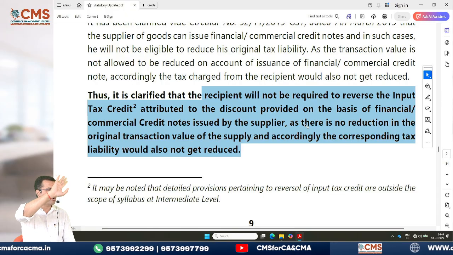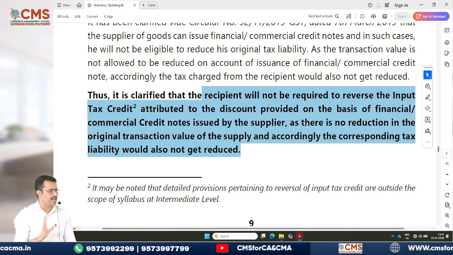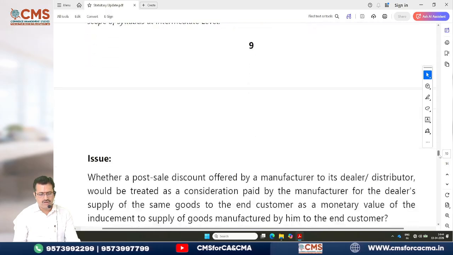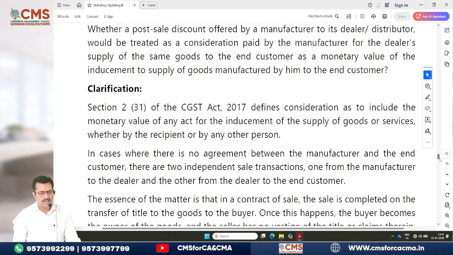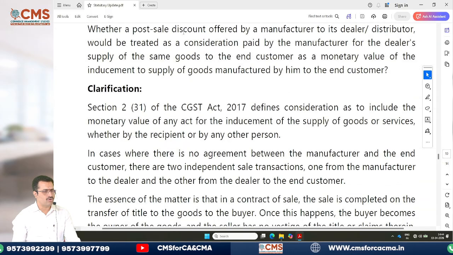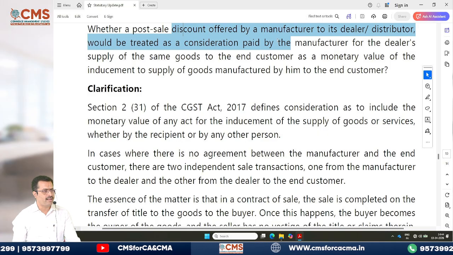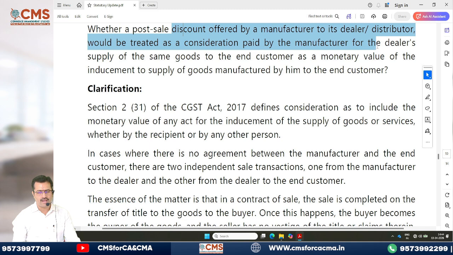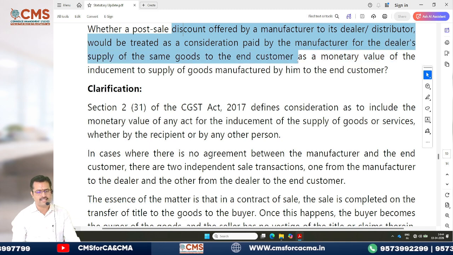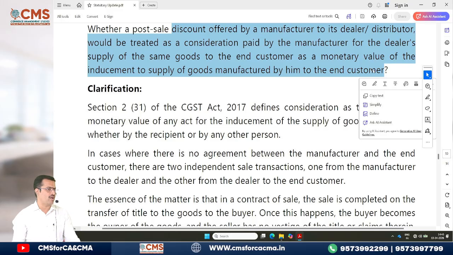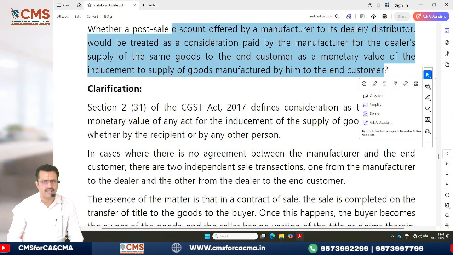Once again, you need not do it separately, is what they are saying. Understood? So this is one of the amendments in value of supply. Similarly, whether a post-sale discount offered by a manufacturer to its dealer or distributor would be treated as consideration paid by the manufacturer for the dealer's supply of the same goods to the end consumer as a monetary value of inducement. Obviously, it will not be treated as a valid consideration at all.